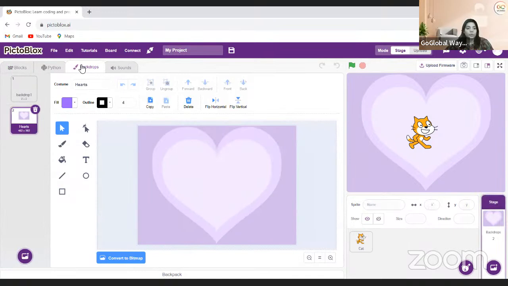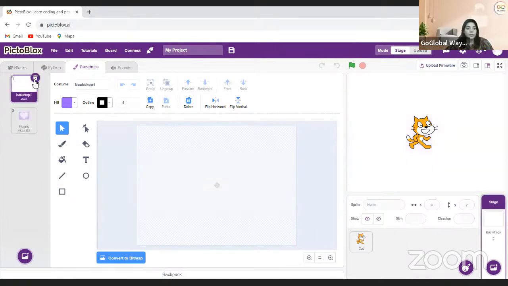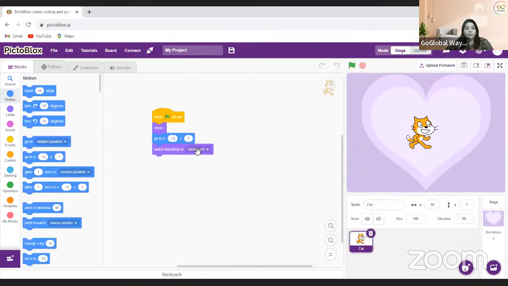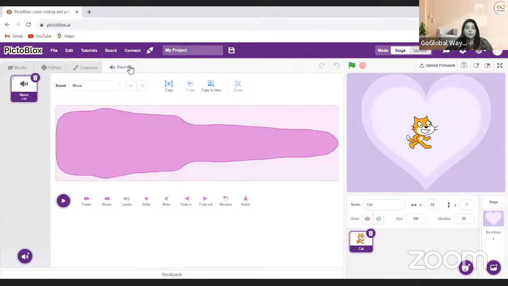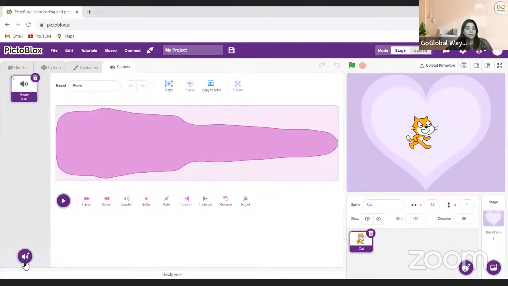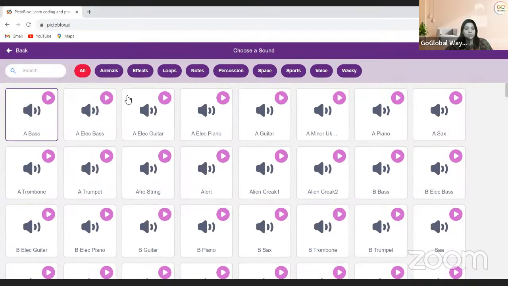Let me check. I'll click on backdrop and then come to the backdrop section. It's backdrop 1 and hearts. I deleted backdrop 1 and the backdrop name is hearts, so I will select that. And my cat is going to ask something initially. I also want to pick one sound. Let me see if the sound is shared or not. Yeah, it is shared. So I pick one sound, and here I go to the sound section.